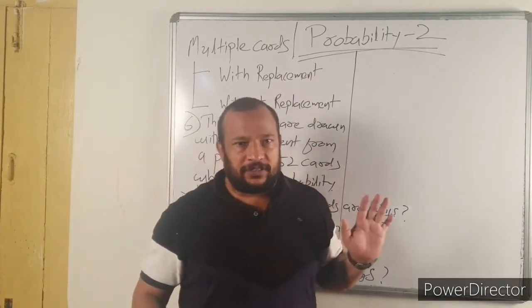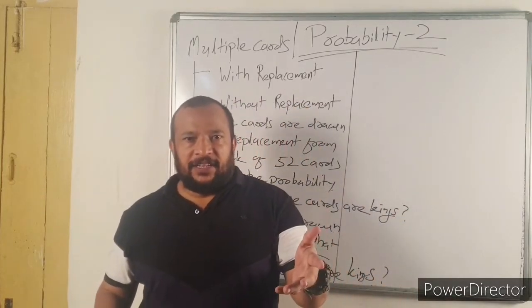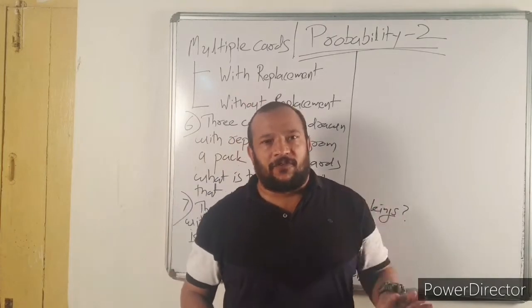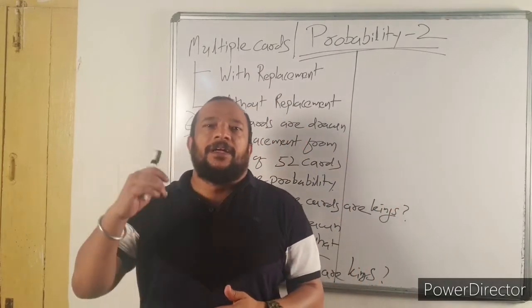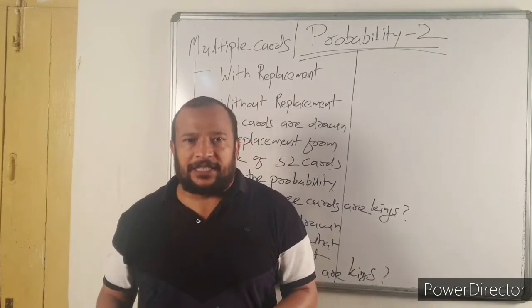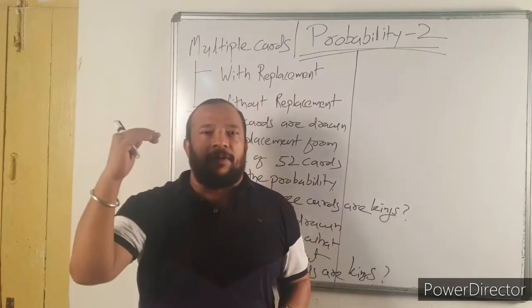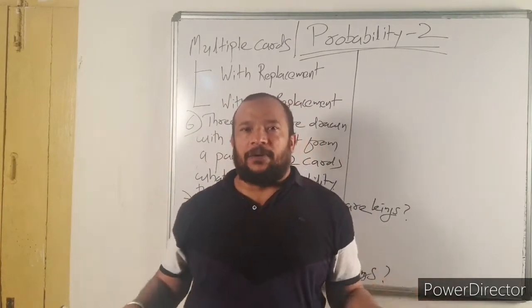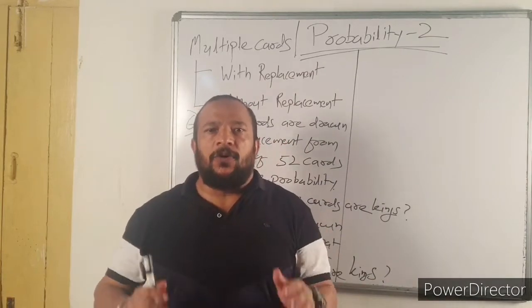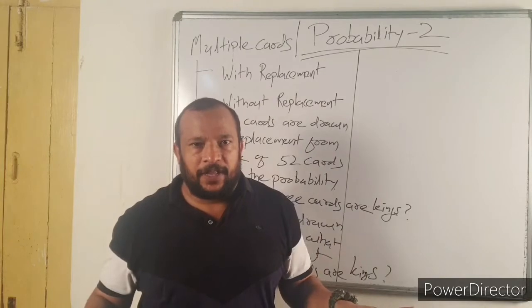Suppose a card is drawn. What is the probability that it is a queen? Now the total number of queens is 4, divided by the total number of cards, that is 52. Number of favorable events divided by total number of events, 4 by 52, 1 by 13. So single card, it is very easy.